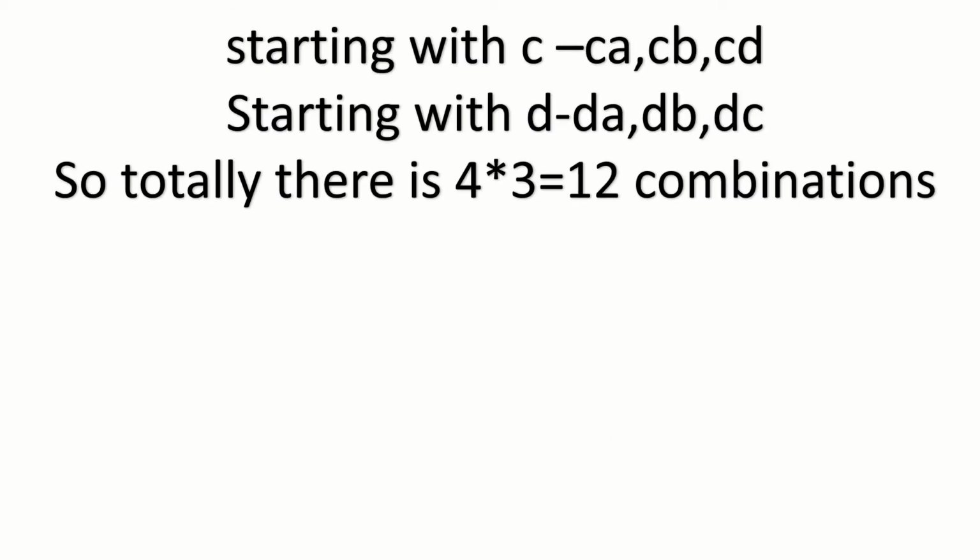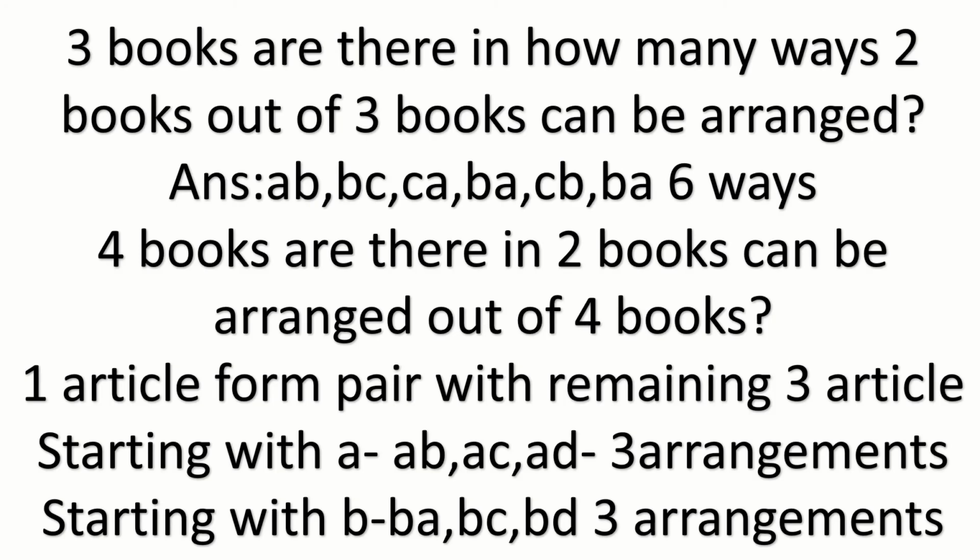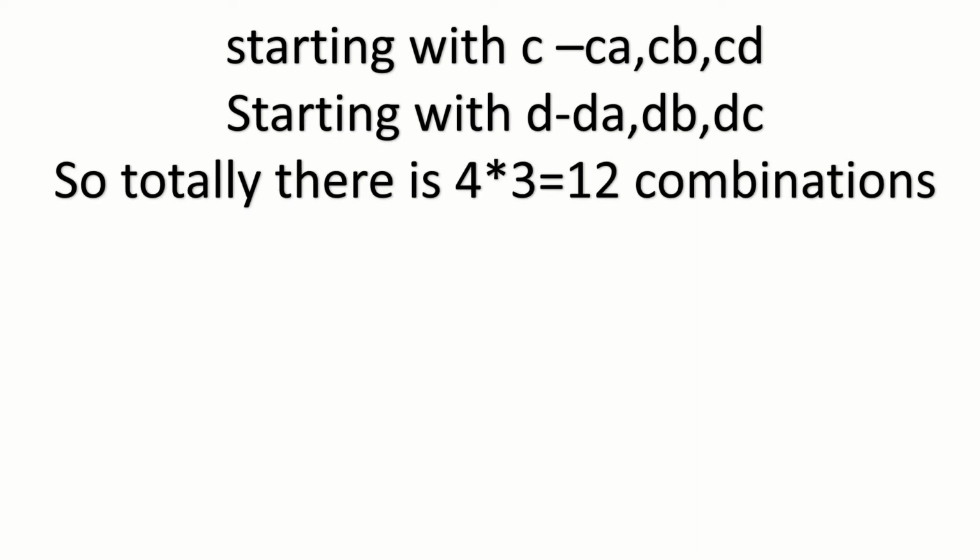See, by this you can get 12 arrangements. If you see this, with A, you can get AB, AC, AD. With B, you can get BA, BC, BD. So with C, you can get CA, CB, CD. With D, you can get DA, DB, DC. So total 12 combinations are there.